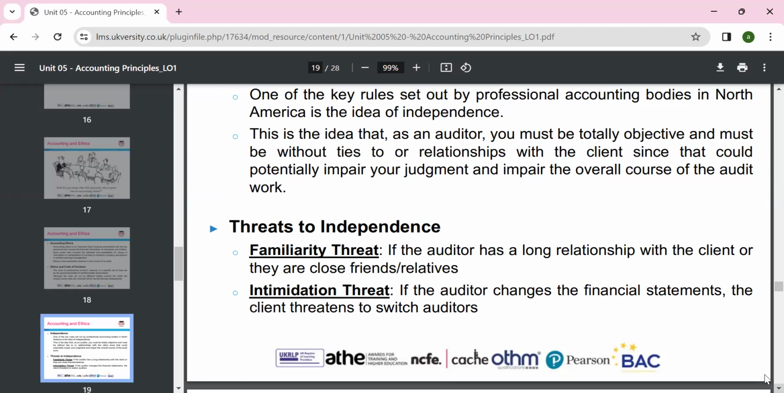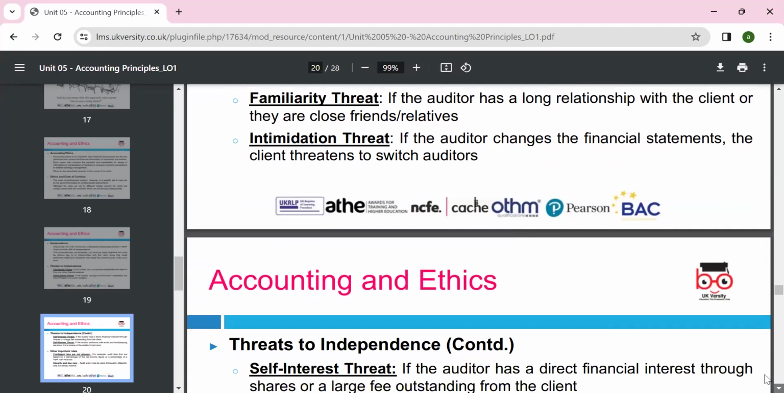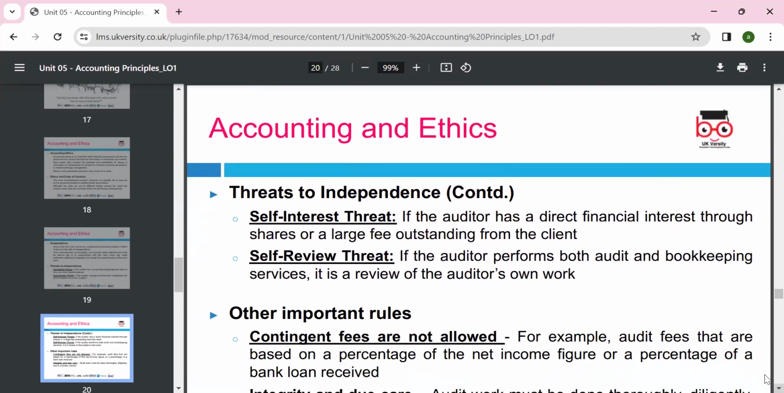Intimidation: if somebody says, come on, we'll give you commission, your job will be at risk, your business will be closed because we pay you the fee. This is intimidation. They intimidate you to work in their best interest, not in the best interest of the profession. Self-interest: auditors have a direct financial interest through shares or large fees. As an external auditor, you can't have an investment in the company you audit. If you have it, it's a self-interest threat.